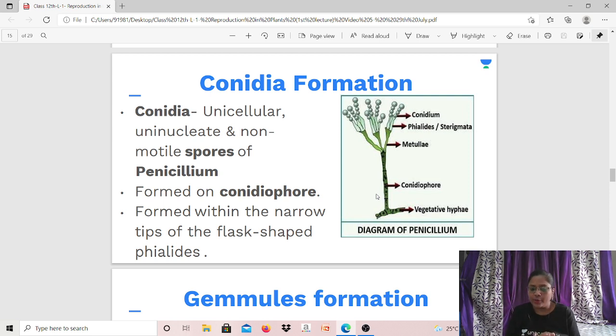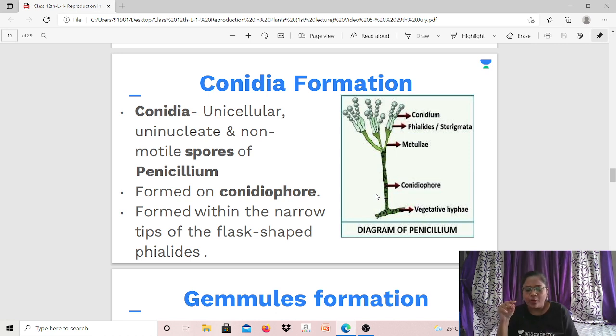Next is conidia formation. Now, what are conidia? These are also spores. Here I have given the example of penicillium. The conidia are the spores of penicillium. They are unicellular, matlab single cell, uninucleate, meaning they have only a single nucleus, and they are non-motile spores. Zoospores were motile, they can move. But these conidia spores are non-motile, they cannot move.